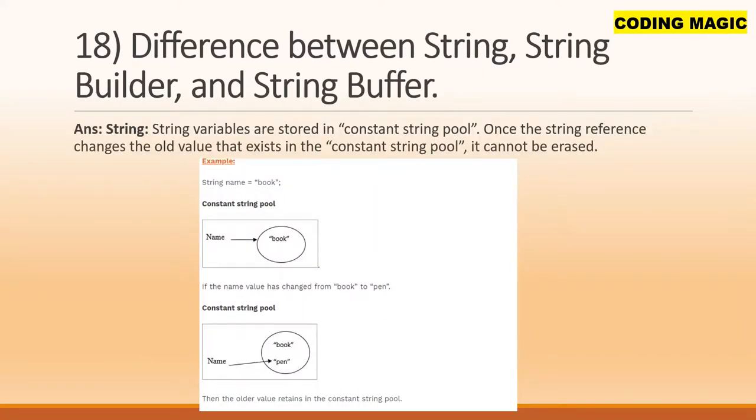Difference between string builder and string buffer. String variables are stored in the constant string pool. Once the string reference changes, an old value that exists in the constant string pool cannot be erased. Example, as you can see, string name book, we have the constant string pool, which is book. If the name value has changed from book to pen, in the constant string pool, as you can see, it created a new object, and then the older value is retained in the constant string pool.